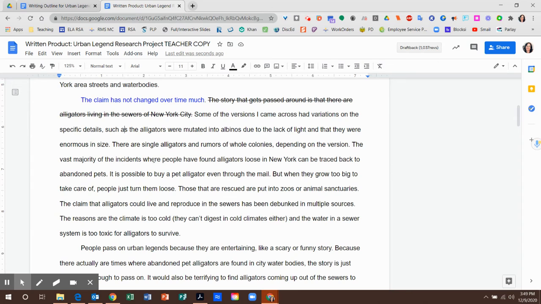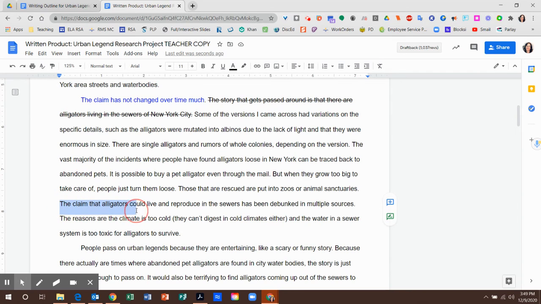The vast majority of the incidents where people have found alligators loose in New York City can be traced back to abandoned pets. It's possible to buy a pet alligator even through the mail. When they grow too big to take care of, people just turn them loose. Those that are rescued are put into zoos or animal sanctuaries.